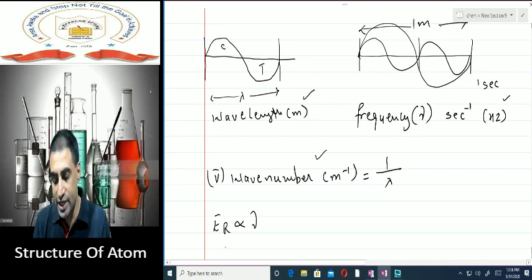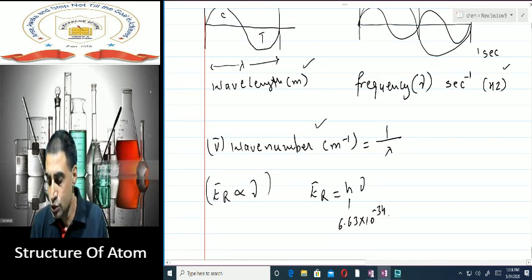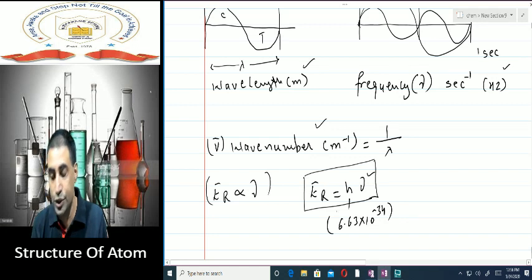If I remove proportionality, I can write E is equal to h nu, where h is Planck's constant, which has a value 6.63 into 10 to the power minus 34. So this is Planck's constant and nu is frequency. So whenever frequency is given to you and you want to calculate the energy of the radiation, you can use this formula.